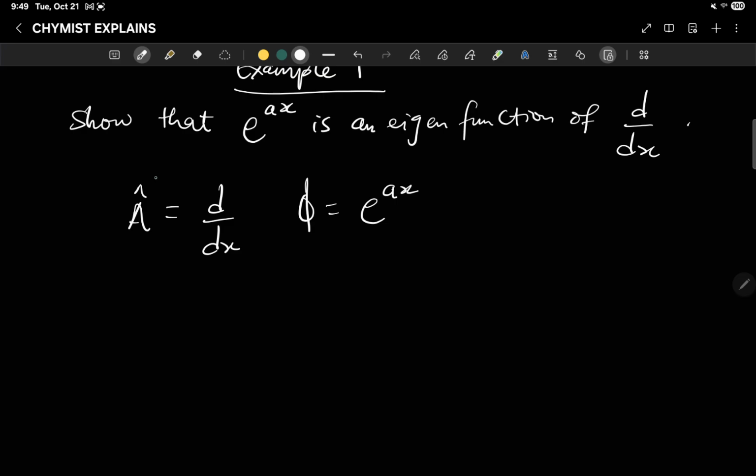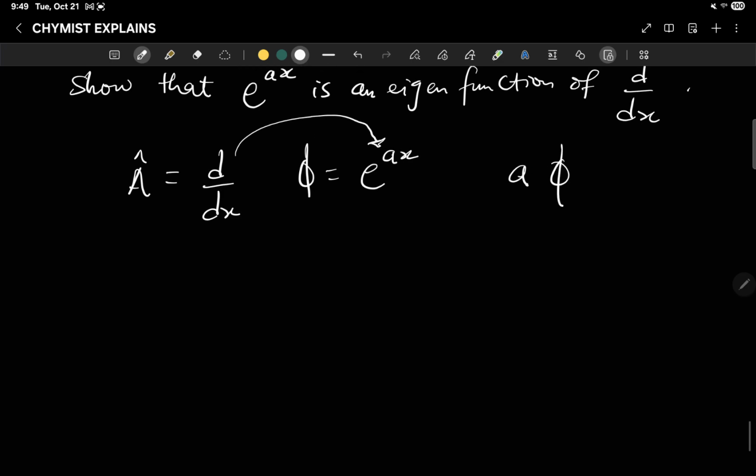So if we act this operator on this function, it must give us a constant and then give back the function. Remember the general formula for the eigenfunction equation, A cap acting on phi should give a real number a, then acting on the same phi.